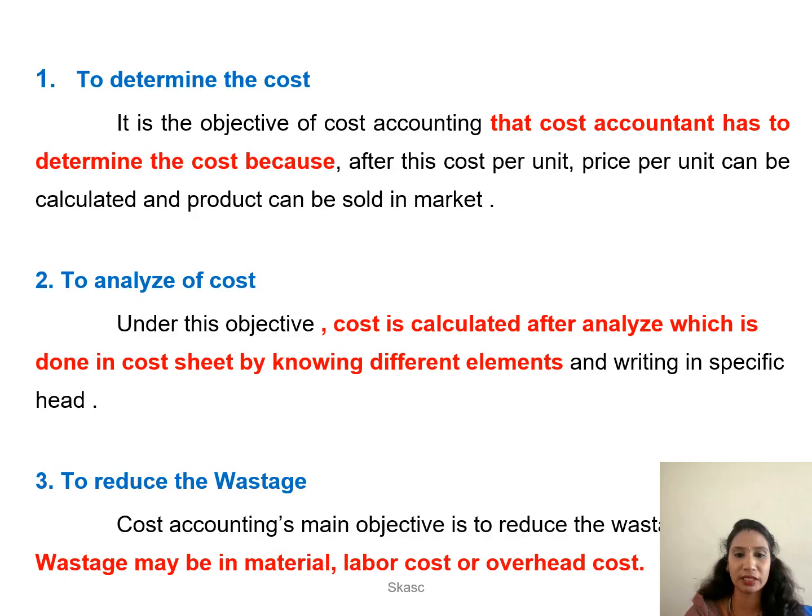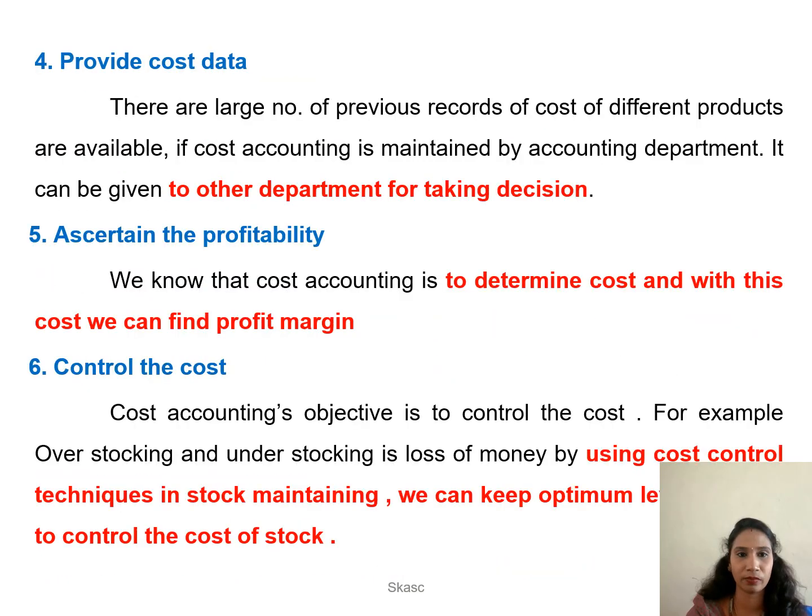Third one, to reduce wastage. So here the wastage is about material cost, labor cost and the overhead cost. If there is any wastage, by the help of cost accounting, we can reduce all these costs. Fourth one, provide cost data.